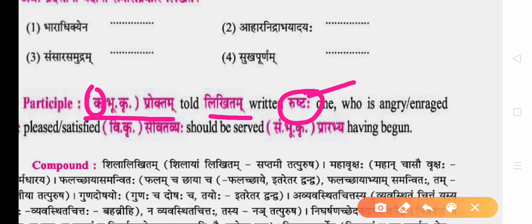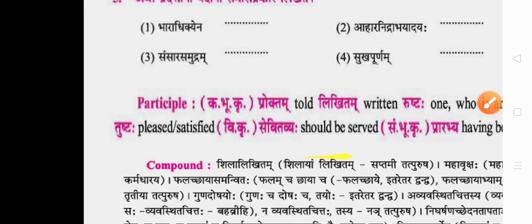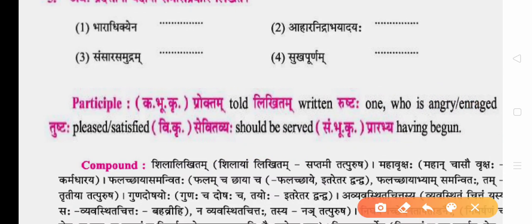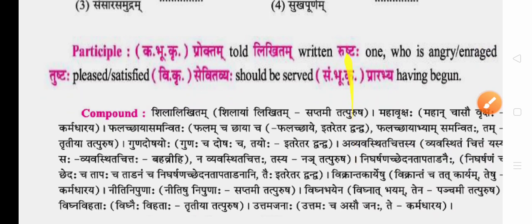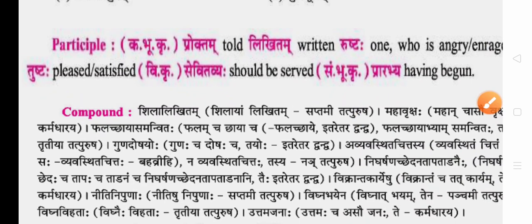So it is past active. Tushtah also past active, kartari. Then Sevitavya, the tavya word stands for Vidhyartha Krudanta, potential. And Prarabhya, ending with ya, Sambandhak Bhuta Krudanta or relative participle. Okay.